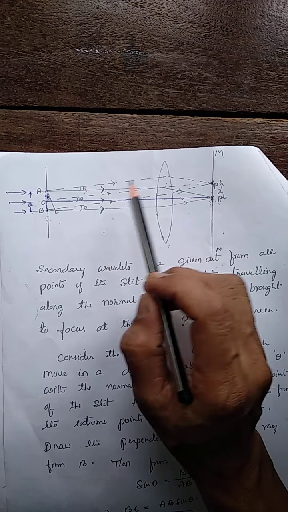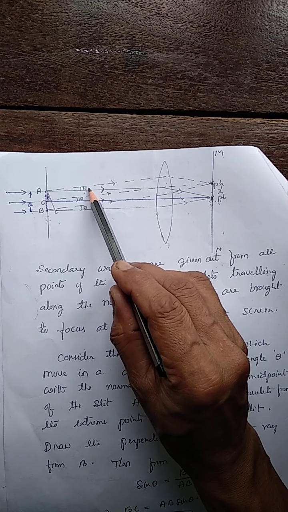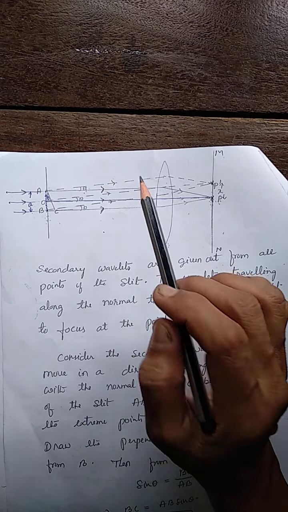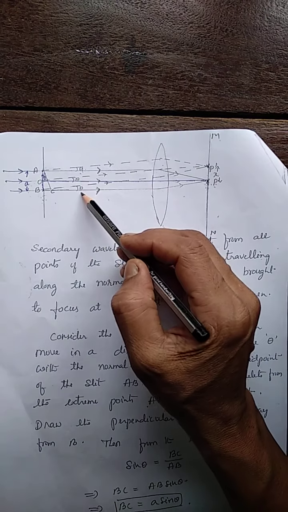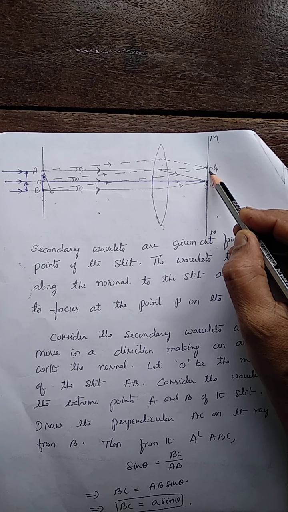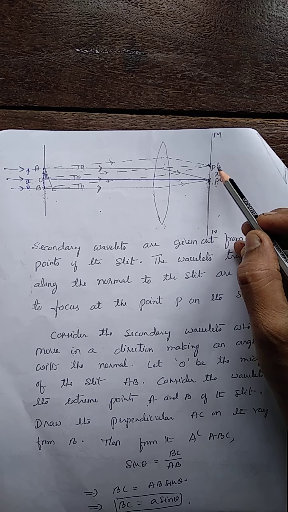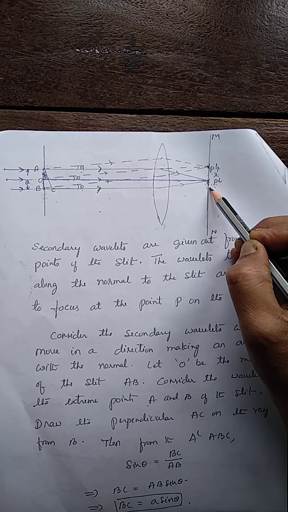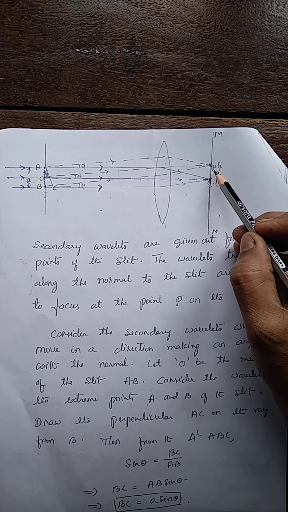Now consider the rays traveling with an angle theta, making an angle theta with the direction of incidence. So theta is the angle of diffraction. Whatever the intensity at this point P dash, P is always a bright point, a maximum intensity point, the central maximum. Now P dash may be bright or it may be dark.